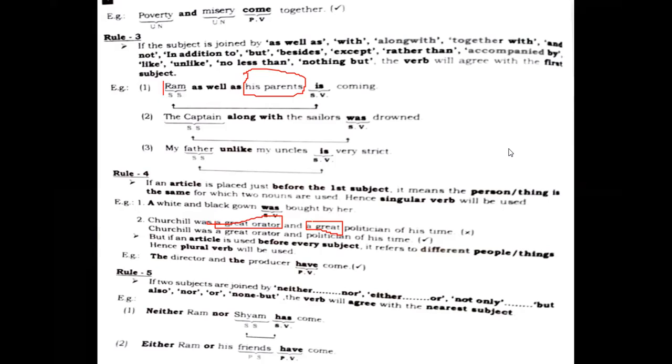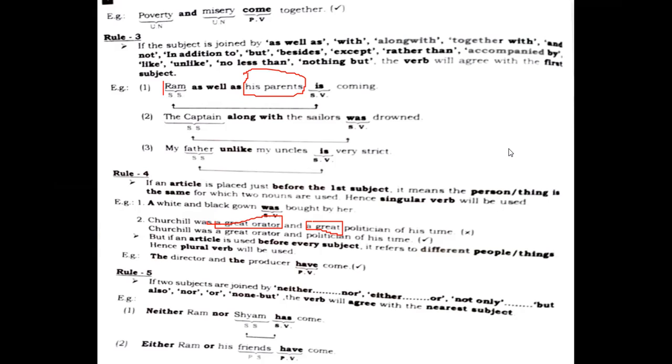If two subjects are joined by neither nor, either or, not only but also, nor, or, none, but, the verb will agree with the nearest subject. Neither Ram nor Sham has come. Now you see what we understand, such type of correlative conjunctions. You need to understand these are correlative conjunctions.